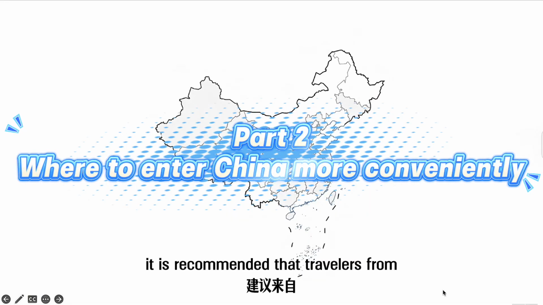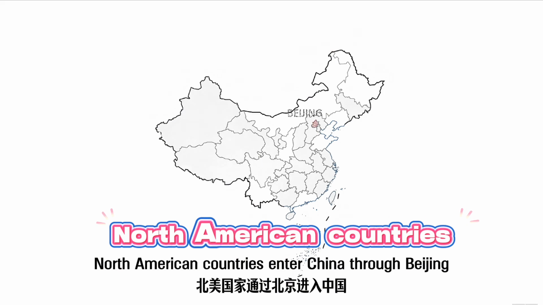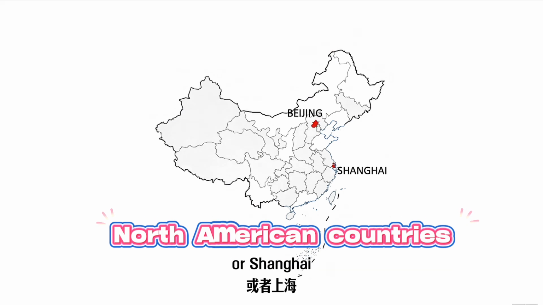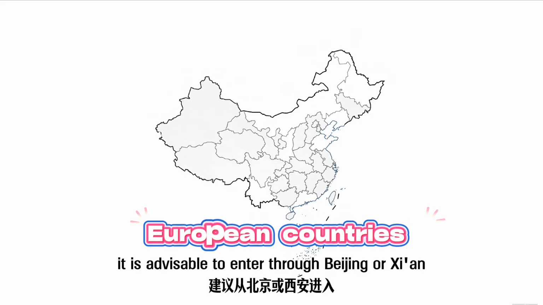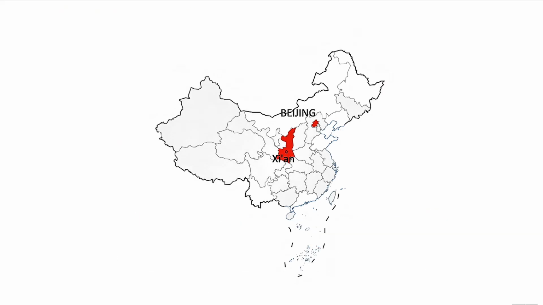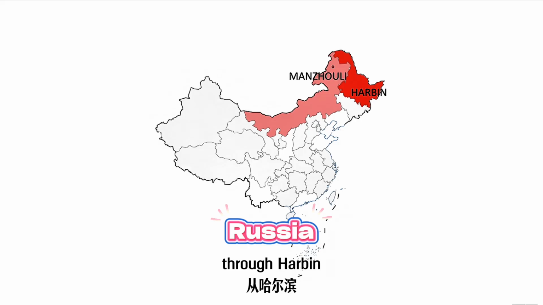It is recommended that travelers from North American countries enter China through Beijing or Shanghai. For European countries, it is advisable to enter through Beijing or Xi'an. For Russia, the most convenient way is to enter China through Harbin or Manzhouli.